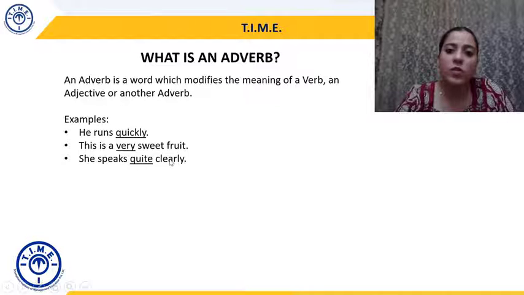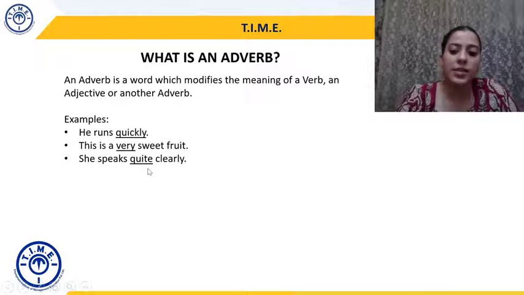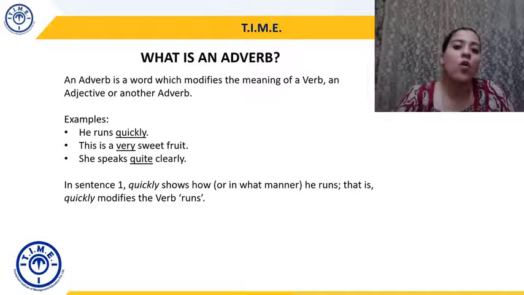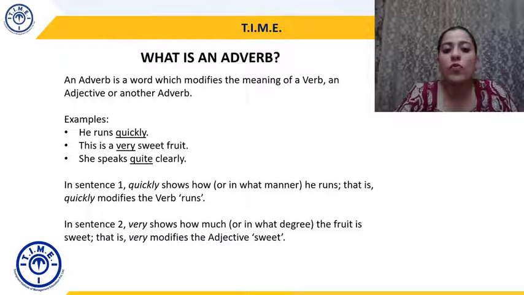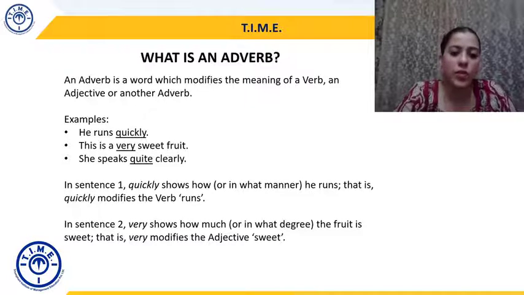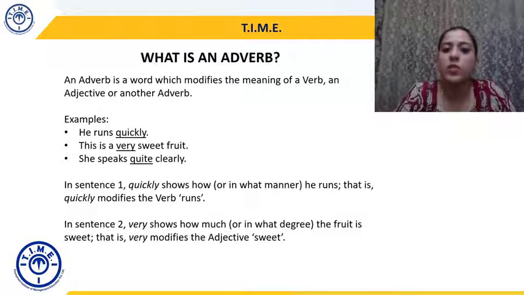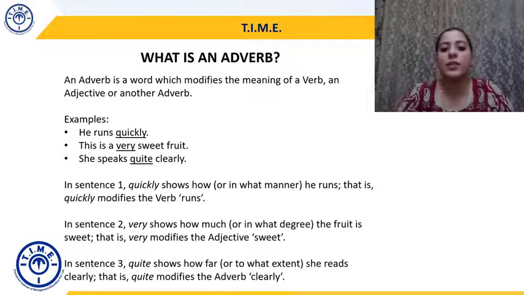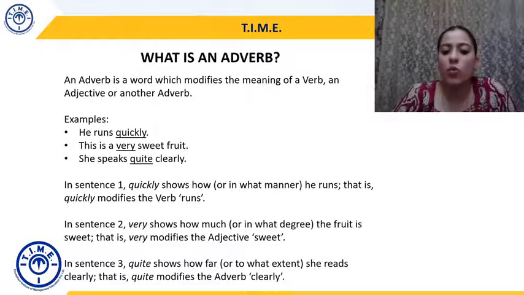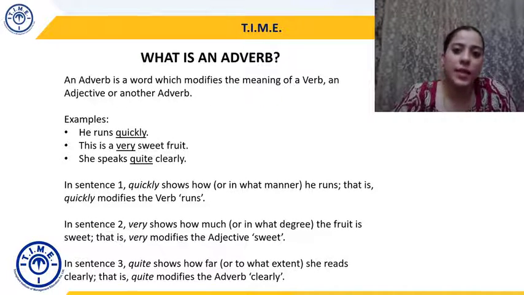So an adverb is a word which modifies either a verb as we saw in the first sentence, an adjective as we see in the second sentence, or another adverb as we see in sentence 3. In sentence 1 quickly shows how or in what manner he runs, so quickly modifies the verb runs. In sentence 2 very shows how much or in what degree the fruit is sweet, that is, very modifies the adjective sweet. And in sentence 3 quite shows how far or to what extent she speaks clearly, and that's why quite modifies the adverb clearly.